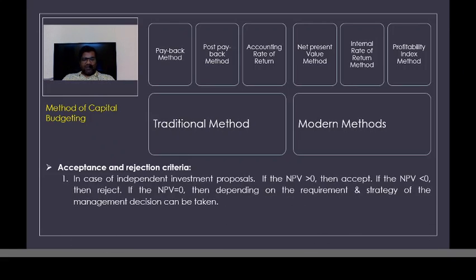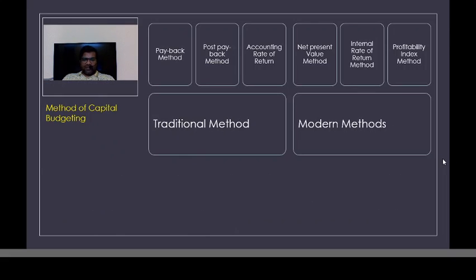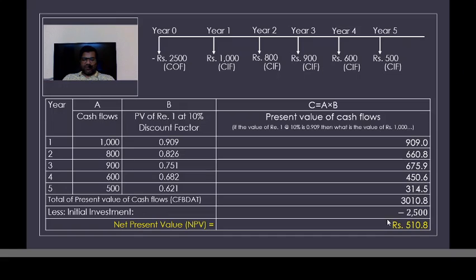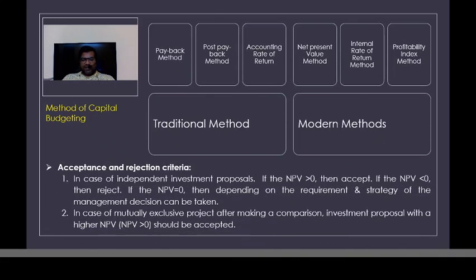So point number 1, NPV should always be positive, right? In case the NPV is negative, then we don't select such investment proposals, whether it is an individual investment proposal or a mutually exclusive proposal. So NPV should be positive. So here in this example, our NPV is positive, so we can select this investment proposal. Had it been negative, we would have rejected this, right? So that's how the net present value method works.